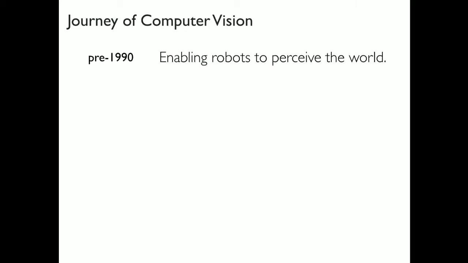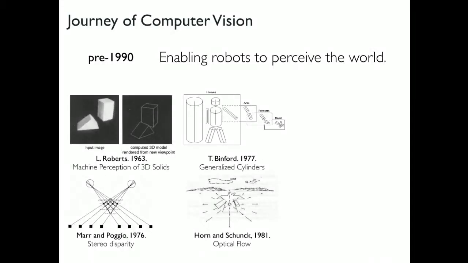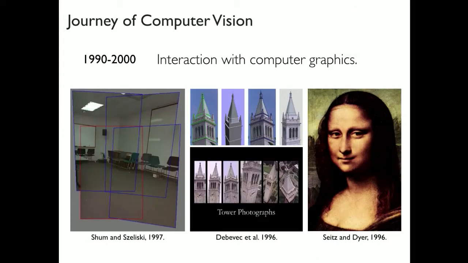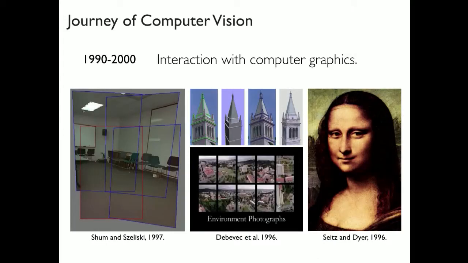Computer vision started out as a discipline to enable robots to perceive the world. This is evident from the fact that most early work in computer vision was motivated by robotic applications in mind, be it modeling images with 3D models or inferring the 3D structure of the world given multiple images. Not only that, but one of the first books in computer vision by Berthold Horn was in fact called Robot Vision.